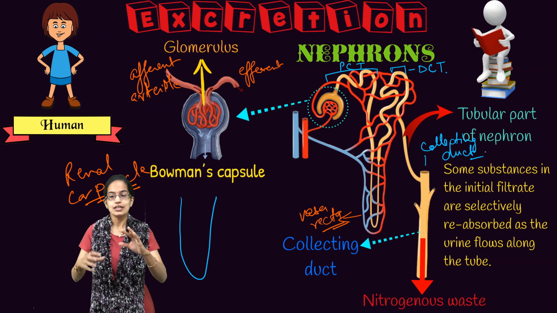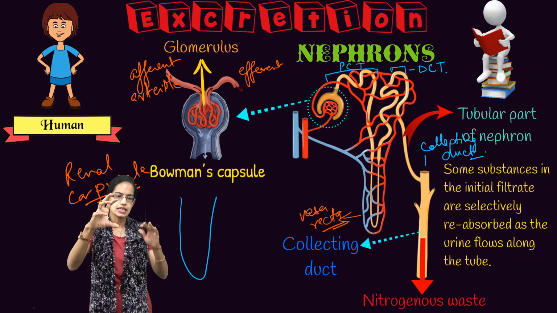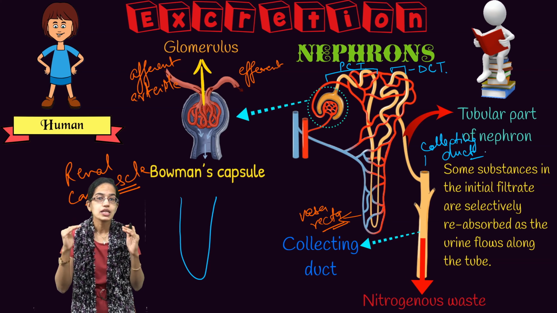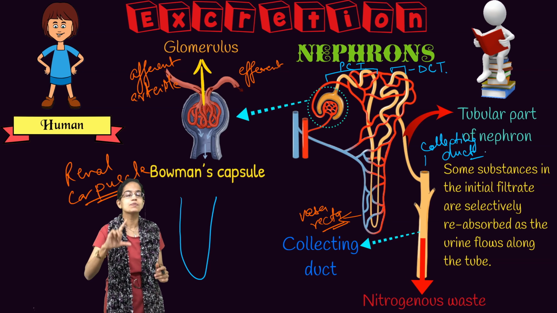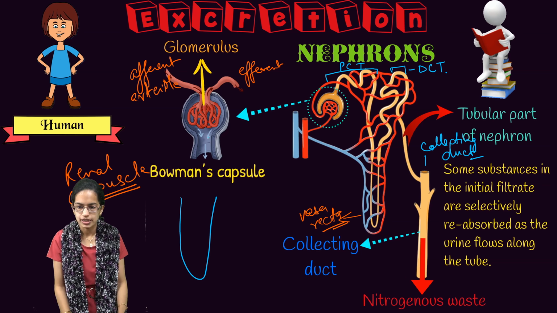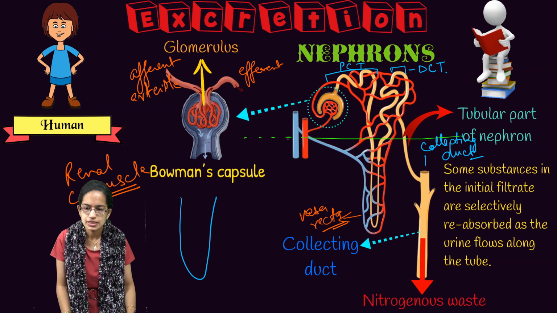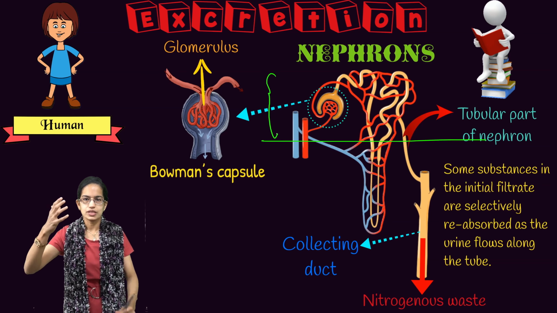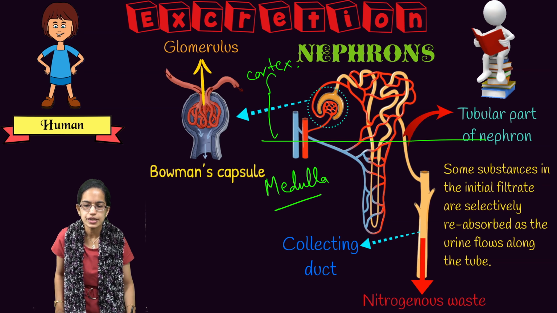So let's understand: the Malpighian corpuscle, which is the renal corpuscle, along with the PCT and the DCT, the proximal convoluted and the distal convoluted tubules, comes in the cortex region. Only the loop of Henle is present in the medulla of the kidney. So what I can do is simply divide a line here, and with this division of line I can say the region which is north of it, or above it, is present in the cortex region. The remaining region is present in the medulla of the kidney.